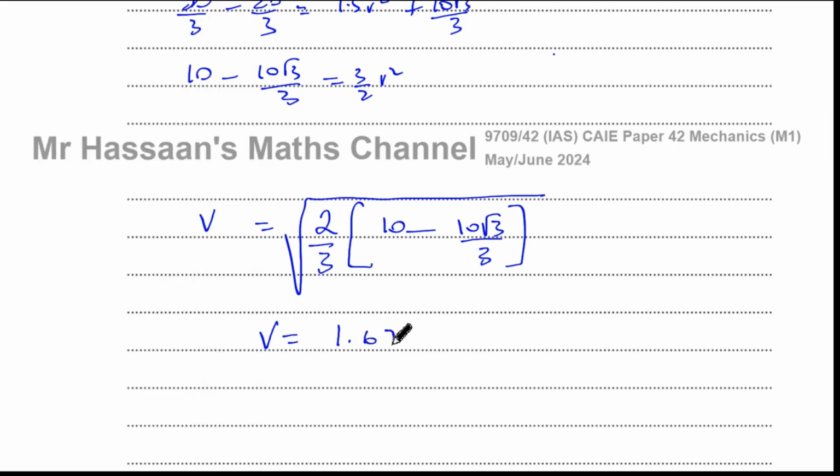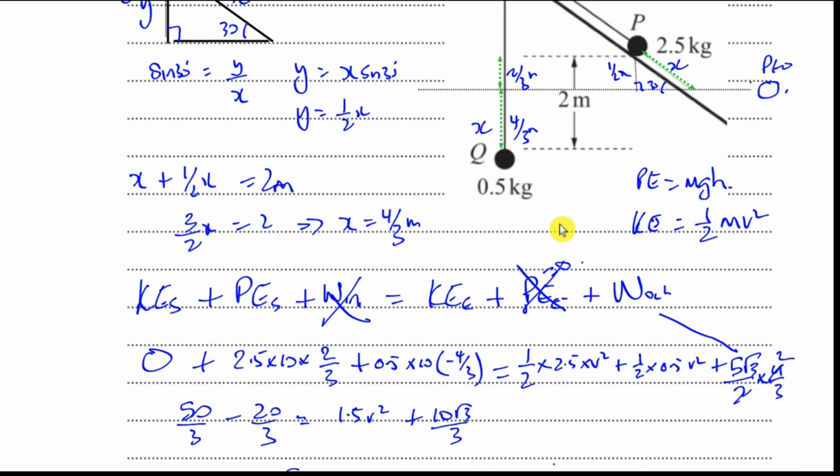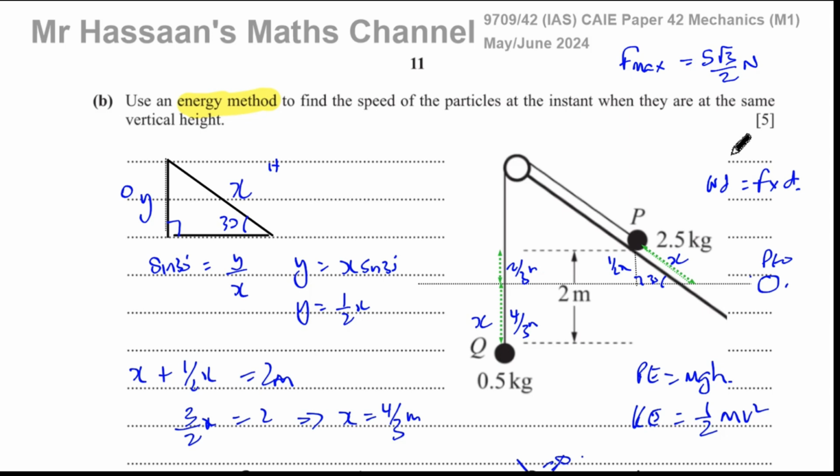1.6785. So to 3 significant figures, that's 1.68 meters per second. And there's the answer for part C. And that concludes this question from the May/June 2024 paper 4 variant 2 for mechanics.